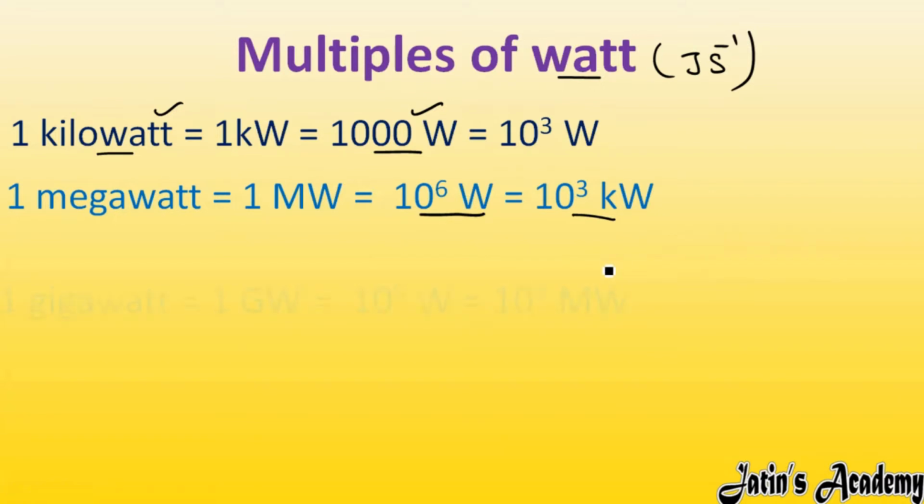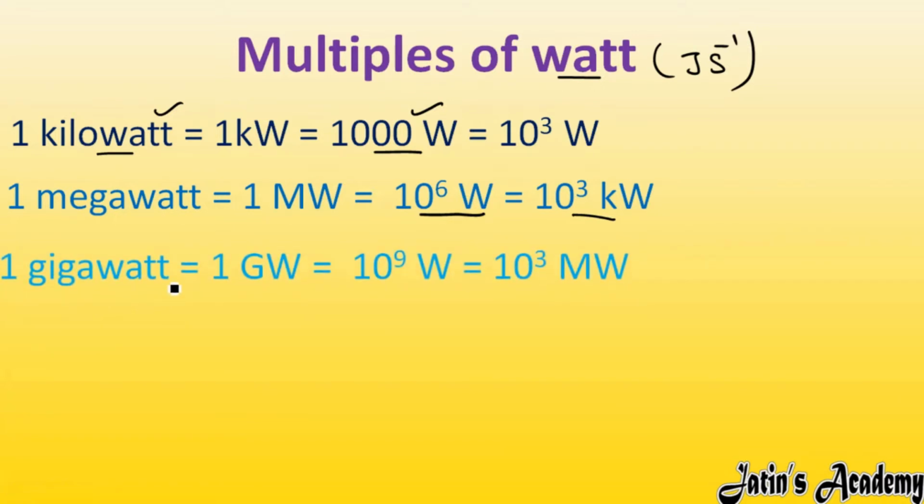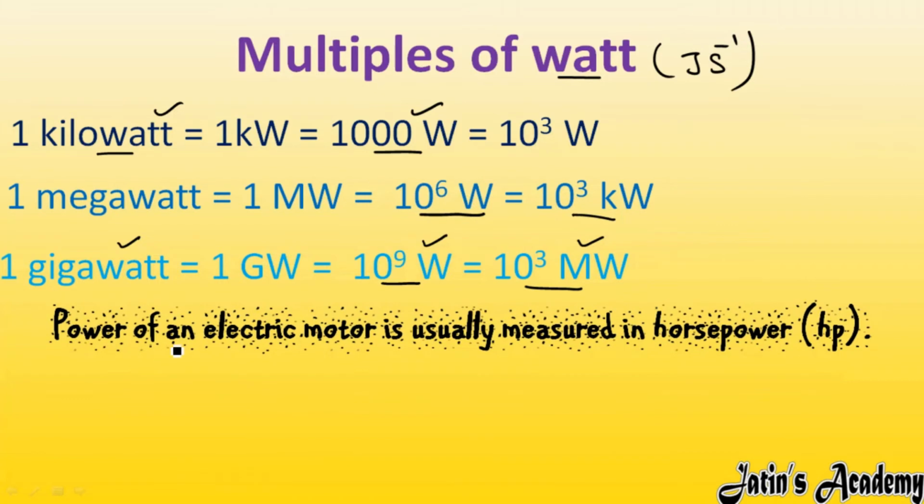Fine. Next we are having multiple, 1 gigawatt. So in 1 gigawatt, 10 to the power 9 watt is there. Or if you want to write in megawatt, then it is 10 to the power 3 megawatt. 1 gigawatt is either 10 to the power 9 watt, or you can say 1 gigawatt is equal to 10 to the power 3 megawatt.